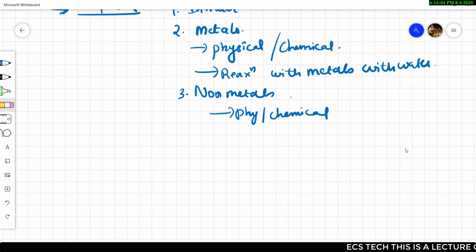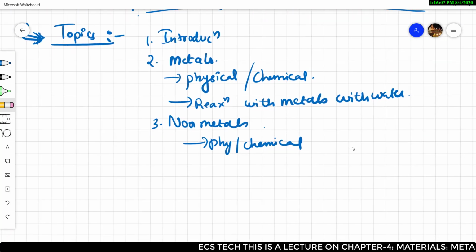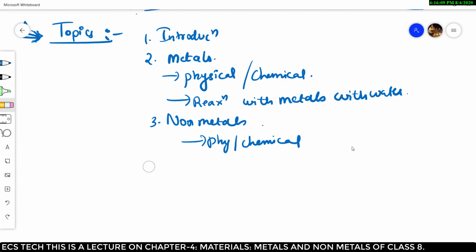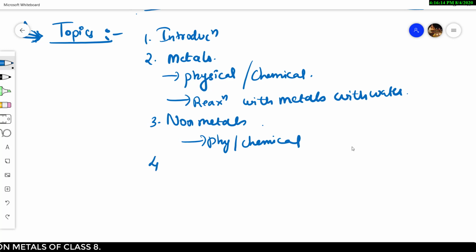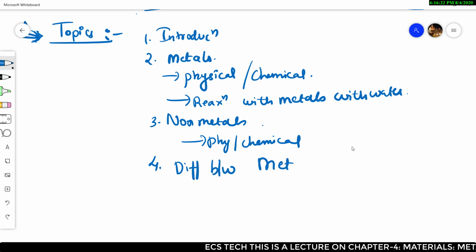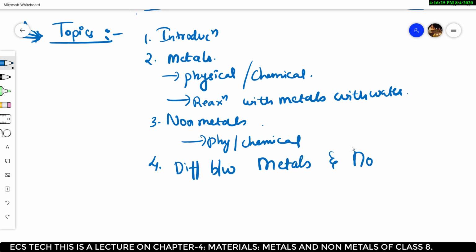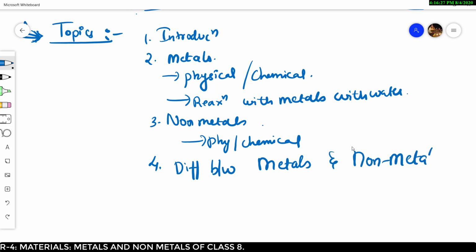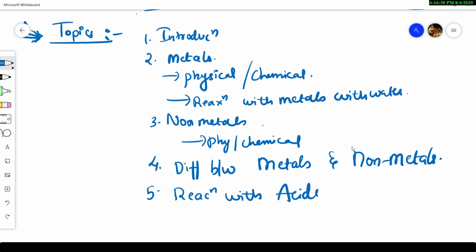Okay. Done. So the fourth topic we have is the difference between them. So what is the difference between metals and non-metals? We look into that, and we also look at reaction with acids. We also see reaction with bases.